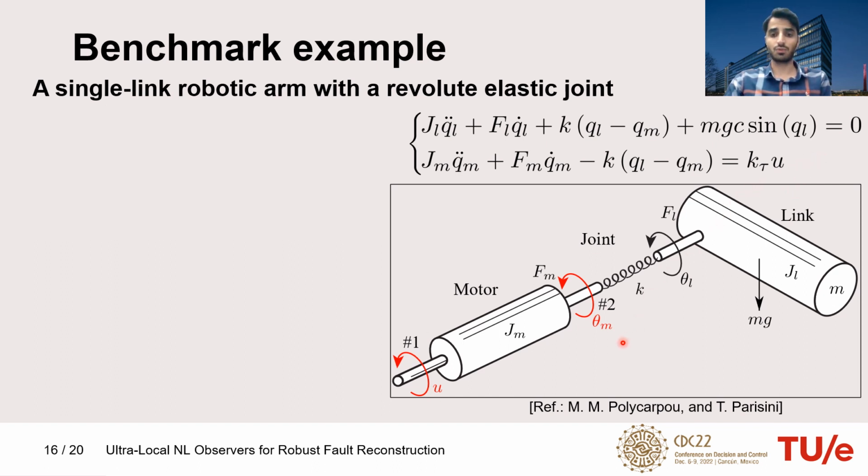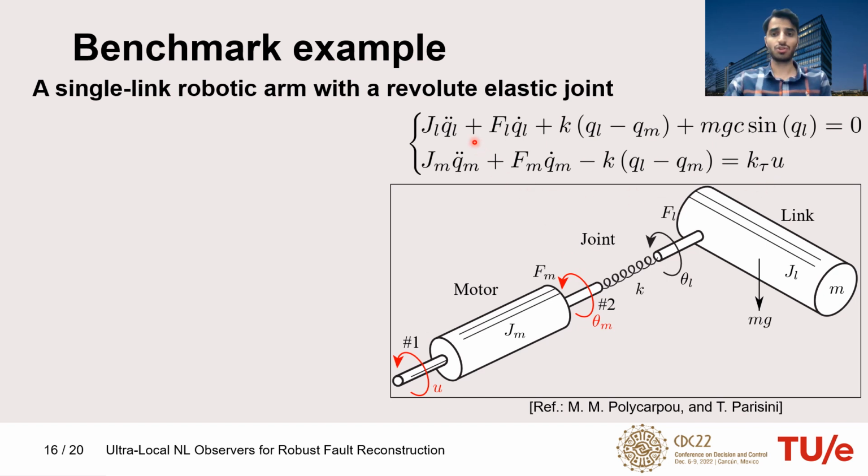This system has 4 states: motor and link angular positions and velocities. And the nonlinearity in this system is because of the gravity effect on the link. And the measurement of this system is the positions of the motor and the link.